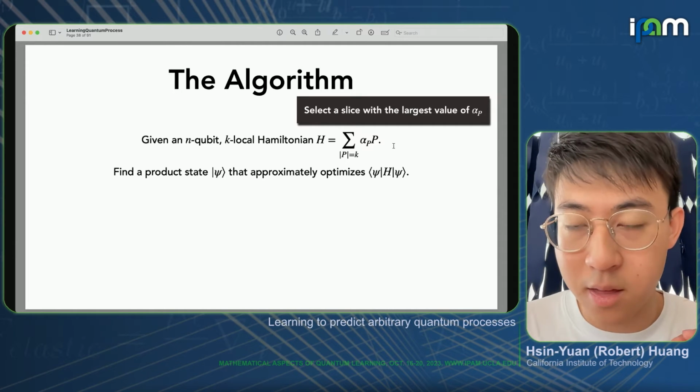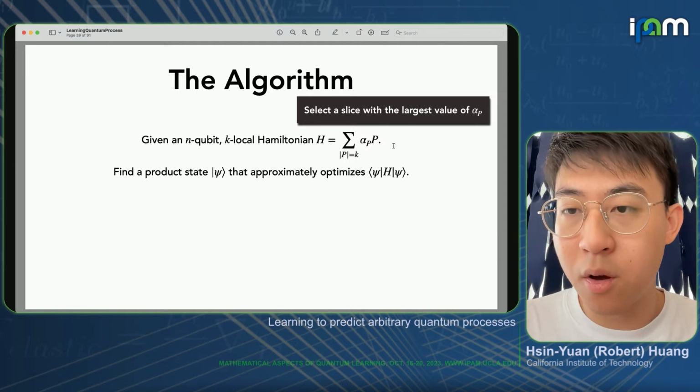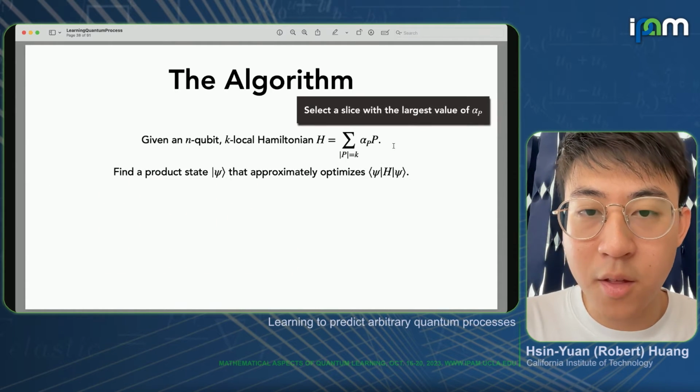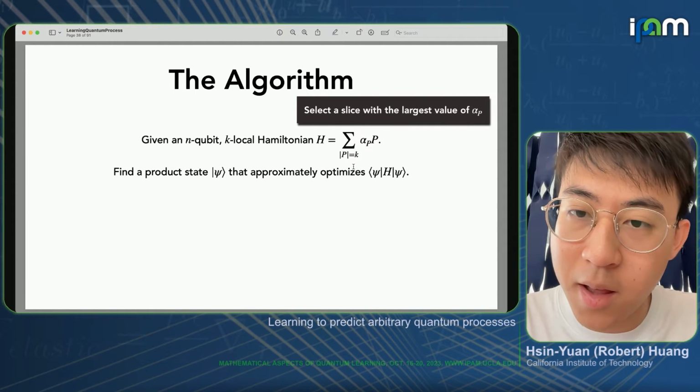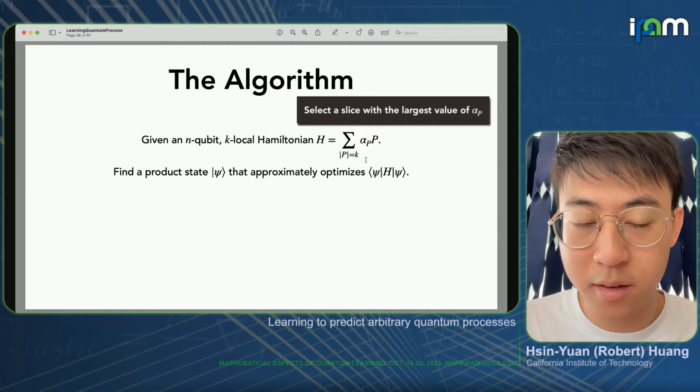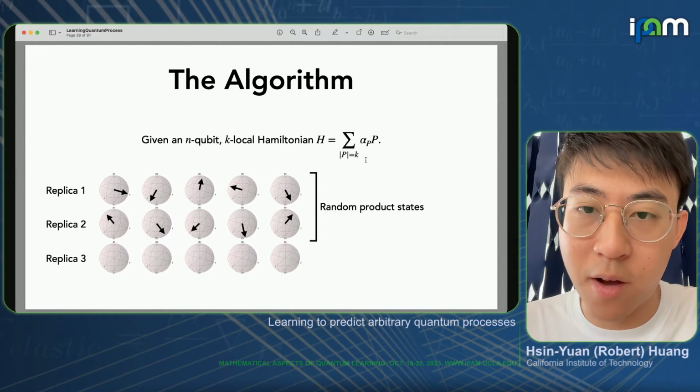So we take the slice that has the largest value of alpha p, essentially. Now one can think of this Hamiltonian as only containing Pauli terms that have exactly weight k.